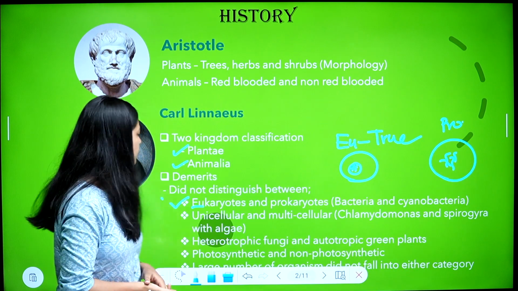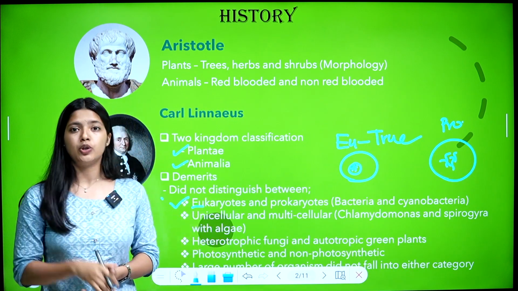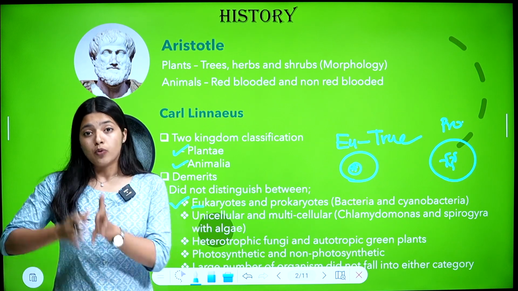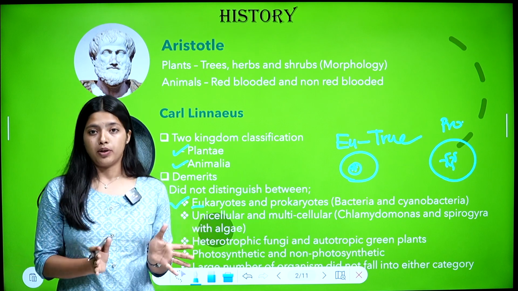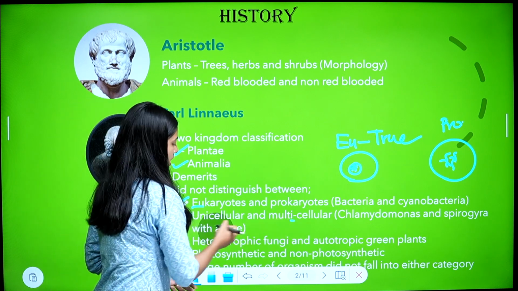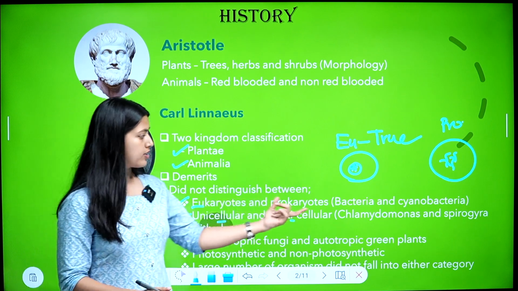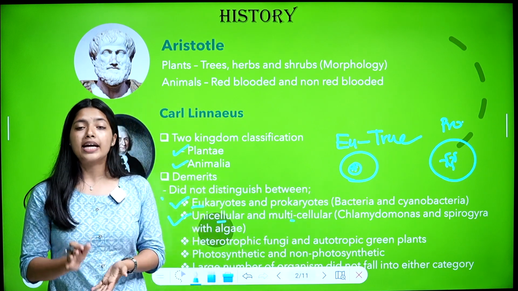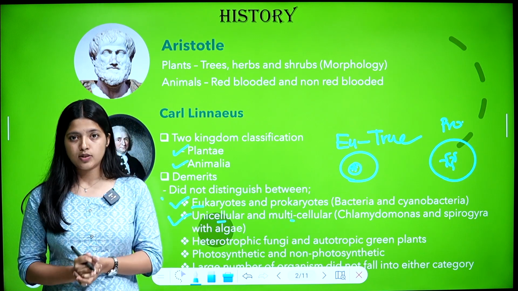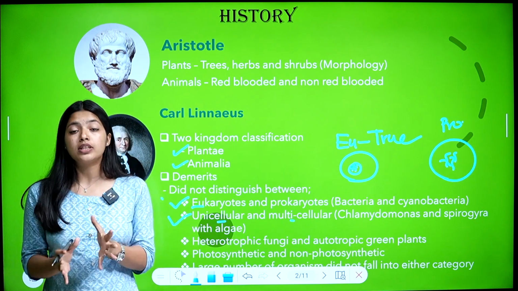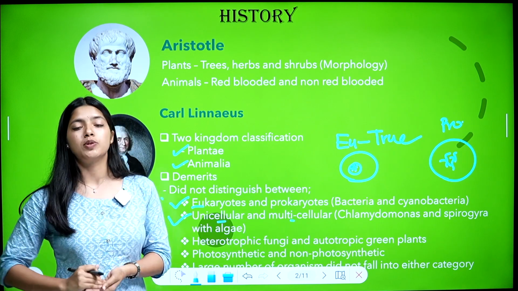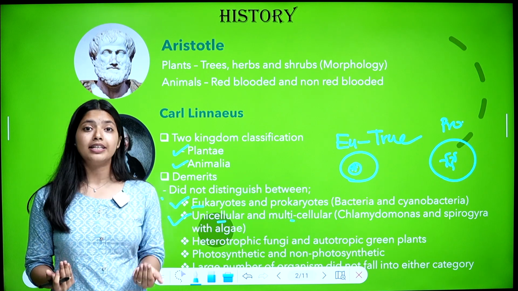So, he did not distinguish between eukaryotes and prokaryotes, that is, between organisms with a proper nucleus and without a proper nucleus. For example, bacteria and cyanobacteria lack a proper definite nucleus, yet they were included with organisms with a definite nucleus. So that was a demerit. The second point is that he did not distinguish between unicellular organisms and multicellular organisms.